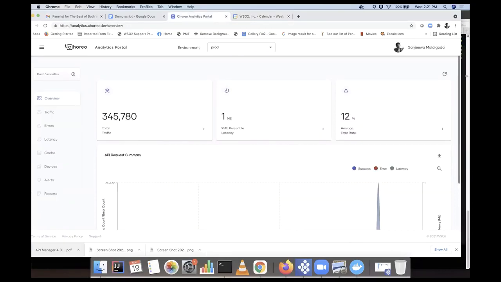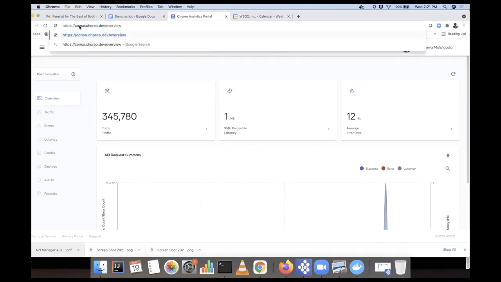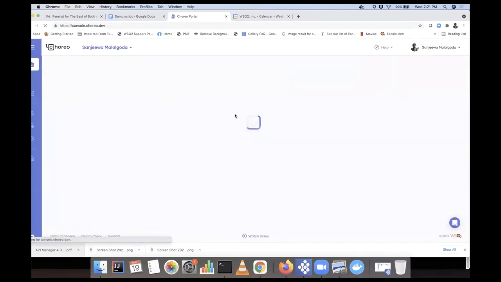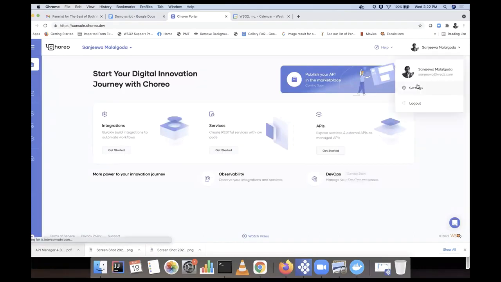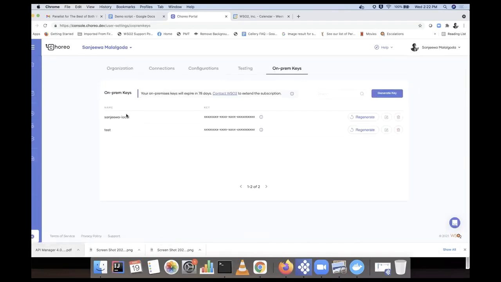So first to do that, I'll go to console.choreo.dev. By the way, all these instructions are available in the documentation. If you go to the analytics configure document, then you can see these instructions. You can go here, sign up, and then create an account. I have created a new account, and then go here, go to on-premise keys, and here I have two environments, test and Sanjio local.